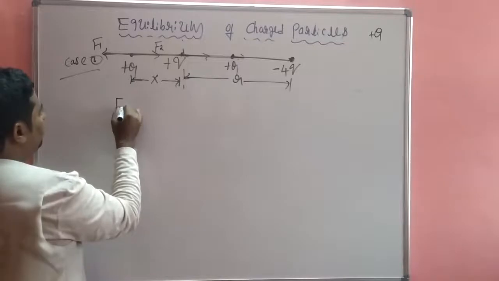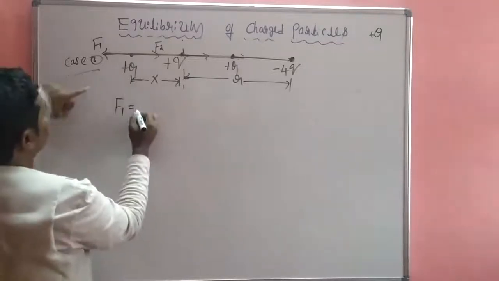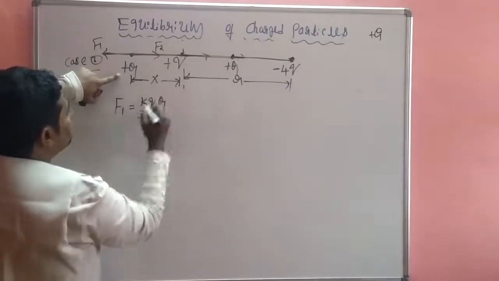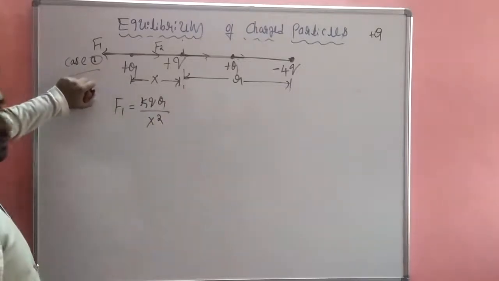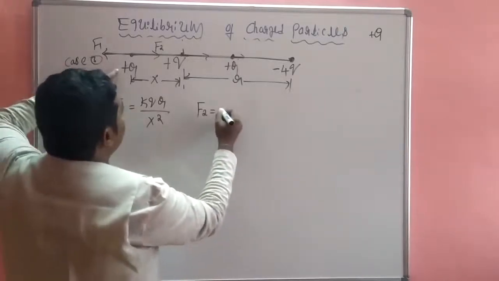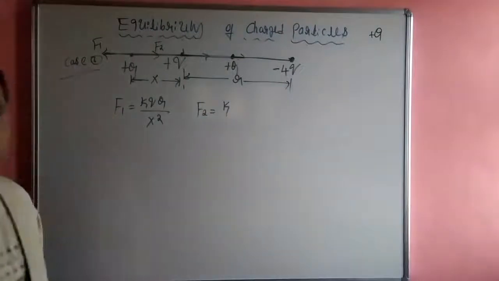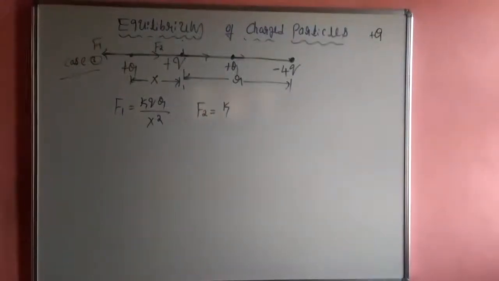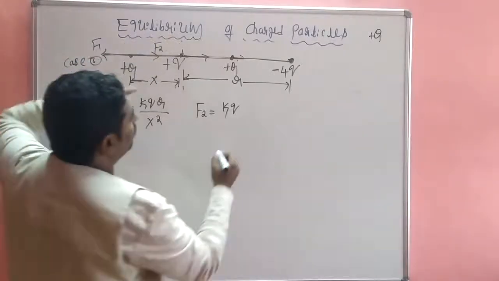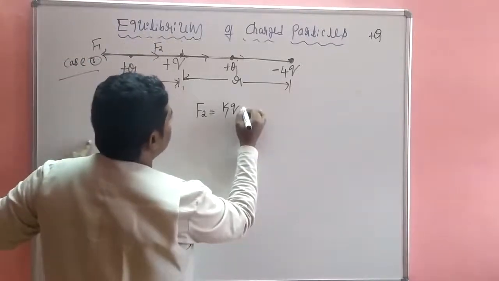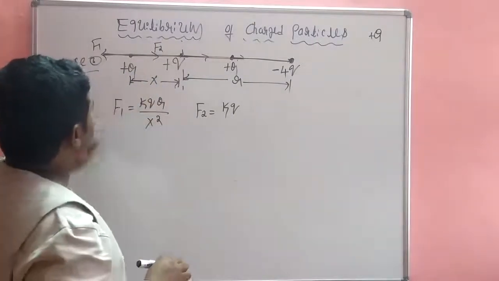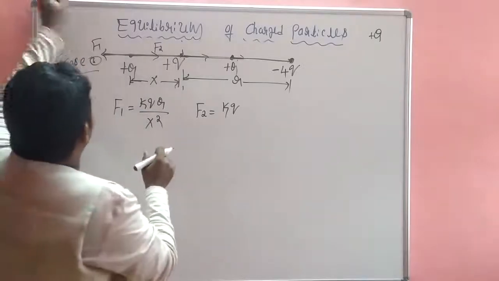So f1 is equal to what? So k q capital Q divided by distance x square. f2 is equal to k q, its magnitude is 4q. Okay, so that is the F2 charge.